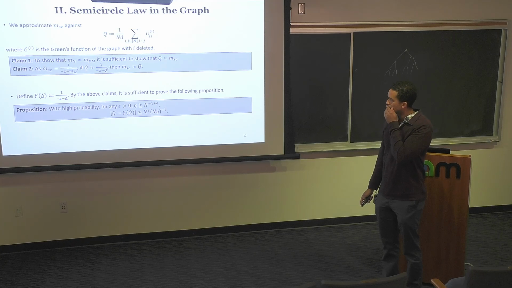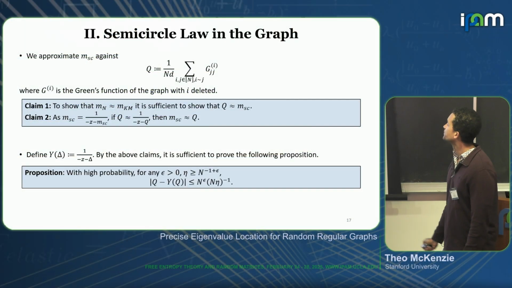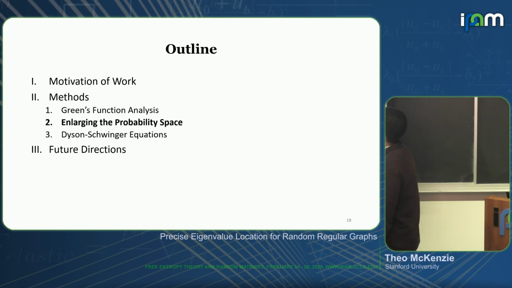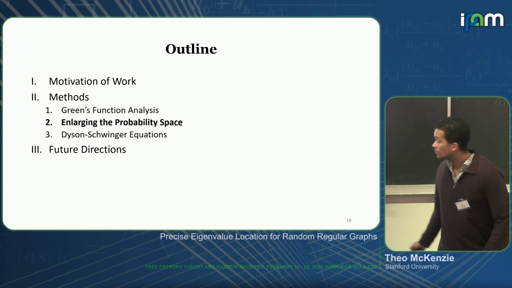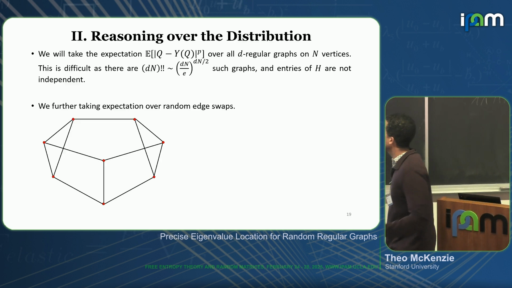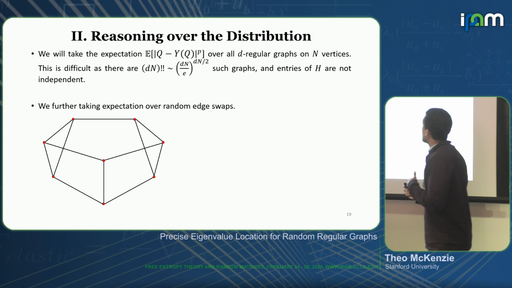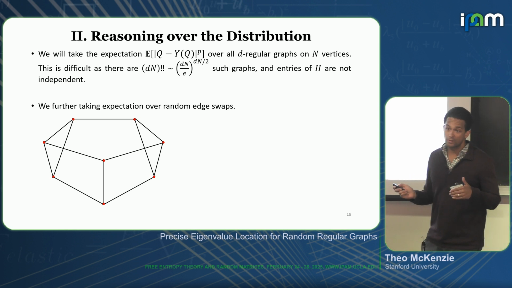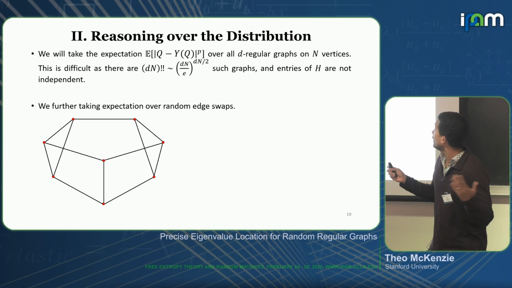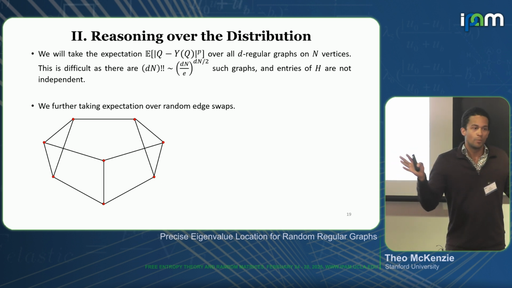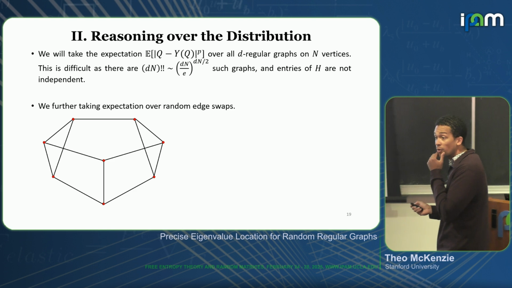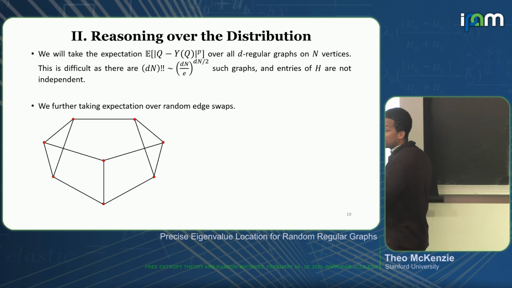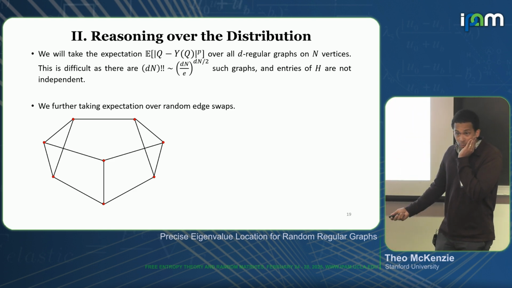OK. So this is what we're going to show. So let's talk about enlarging the probability space. What's the problem that we're trying to solve here? The idea is that we want to take the expectation of moments of this over all d-regular graphs. But there are many such graphs, something like dn double factorial many, and the entries are not independent. So how are we going to do this?